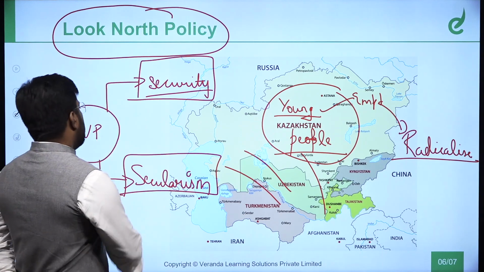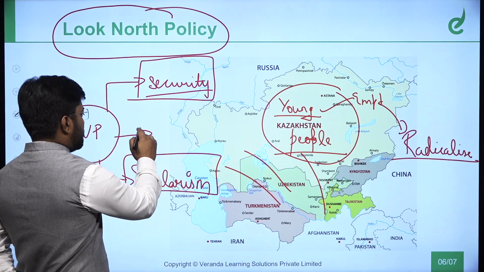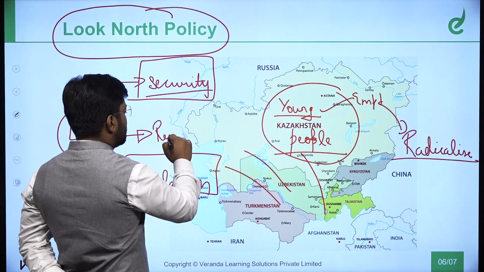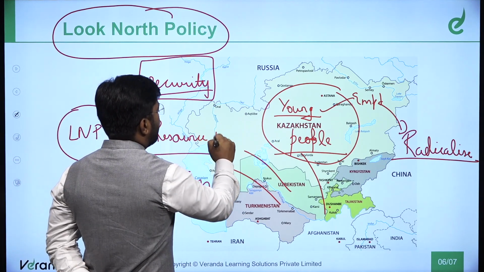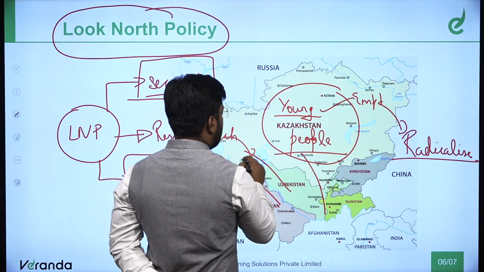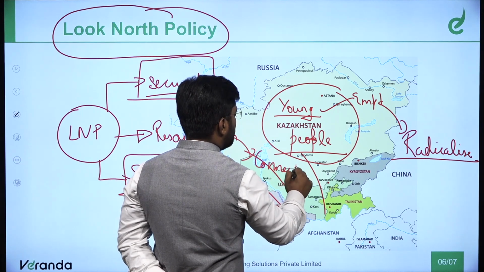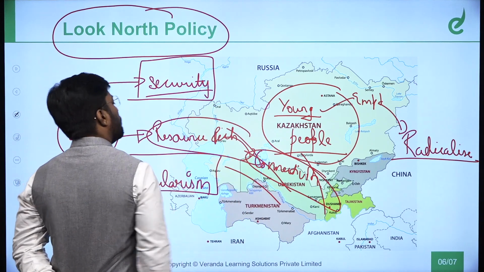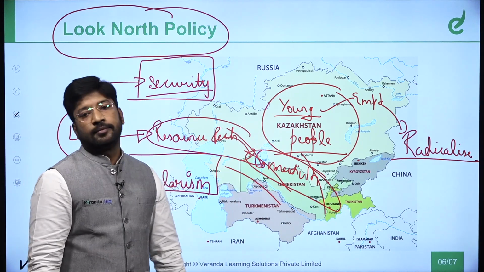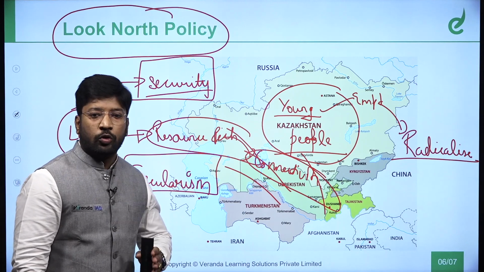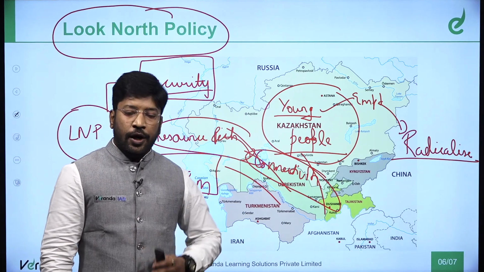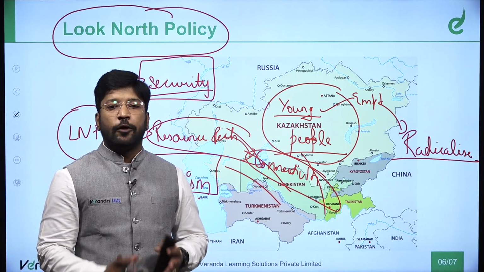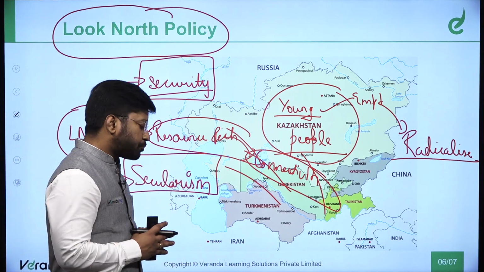And then India also looks at this region as a resource-rich region. Therefore, connectivity is needed to use the resources. That is also part of our Look North policy. Now, this Look North policy name has changed into the Connect Central Asia policy. But what is the idea that we need to understand?